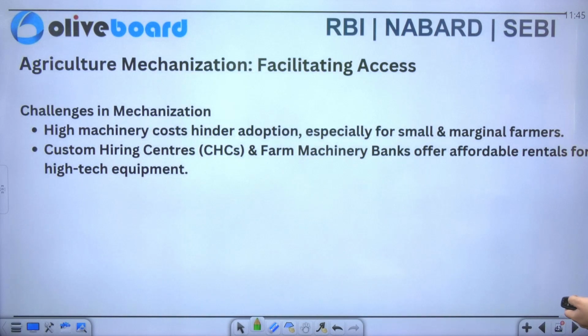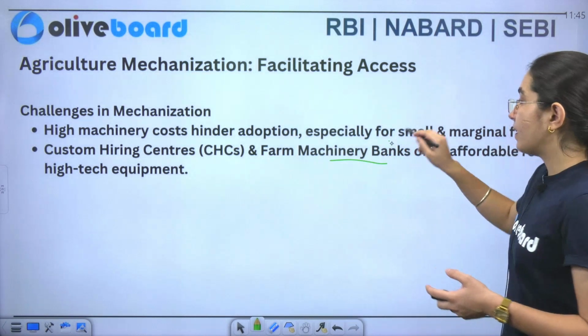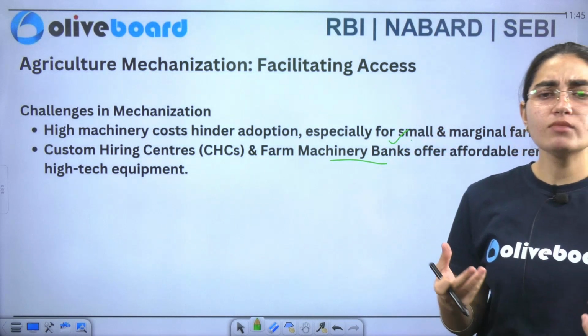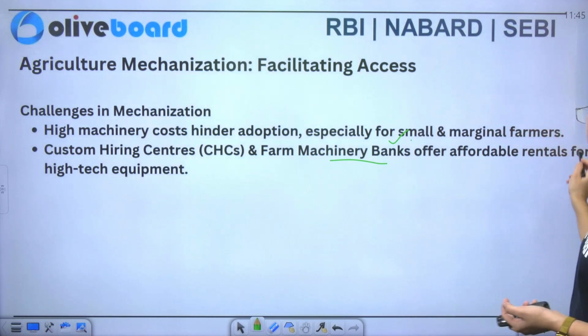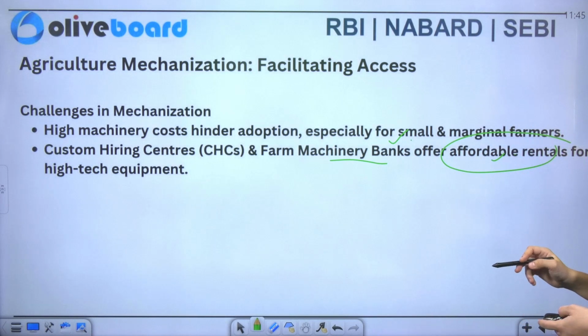Okay. Now we'll talk about the challenges in mechanization. So you can see that high machinery cost hinders adoption. The tractors and the rest of the machinery are available, but the prices are high, and specifically small and marginal farmers cannot purchase them. But we have a solution for it also. We have custom hiring centers and farm machinery banks, which offer such machinery at a very affordable cost, or you can say at a very affordable rent. Okay, so you can get them on rent also.